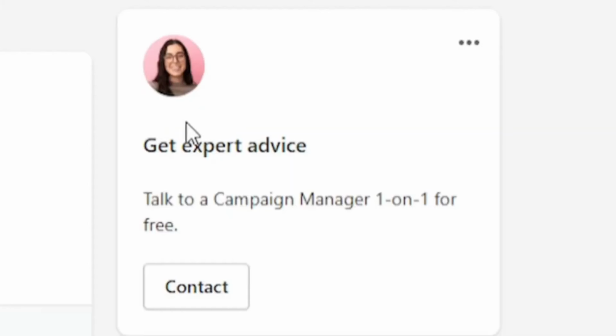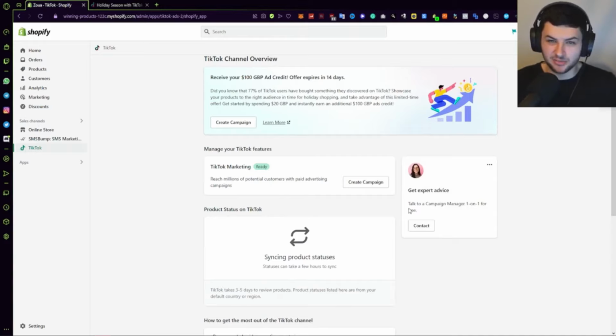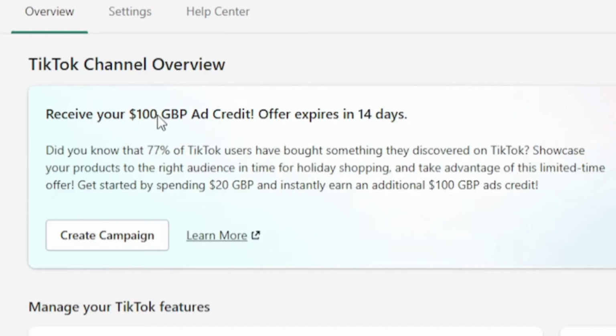information here. We can also contact campaign managers to get some additional information, which is obviously going to be free, as you can see over here. That's because we're spending money on the ad platform, so that's going to be mutually beneficial. I want to receive my $100 ad credit.